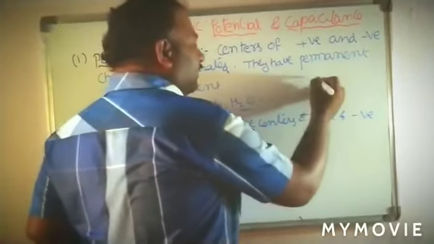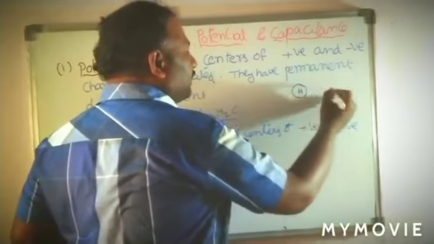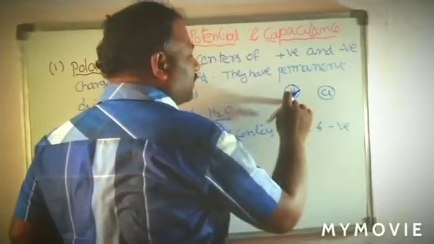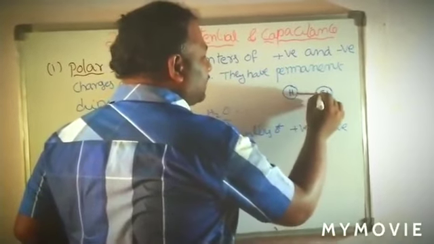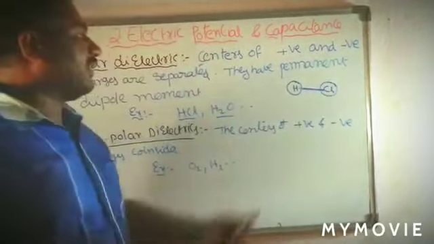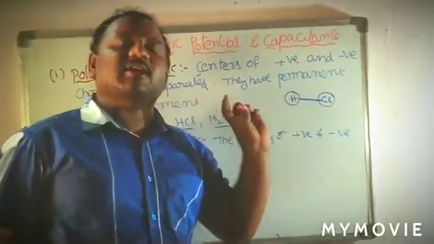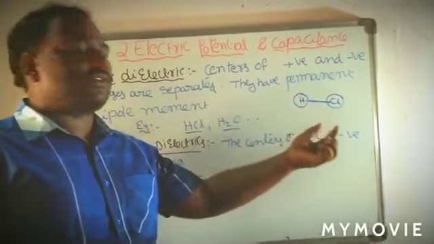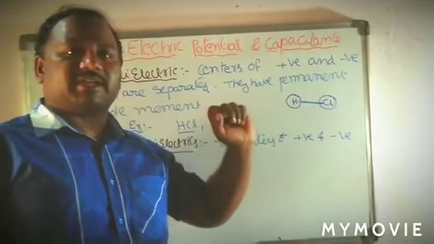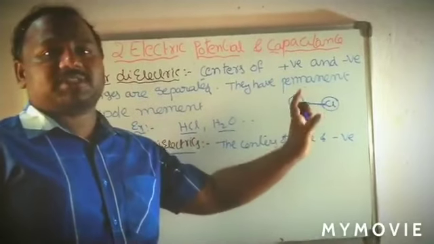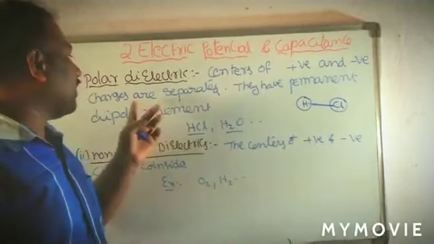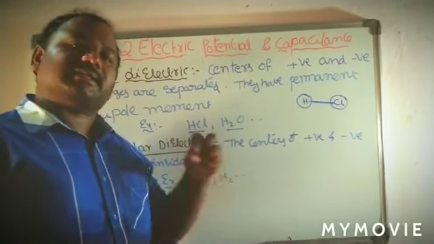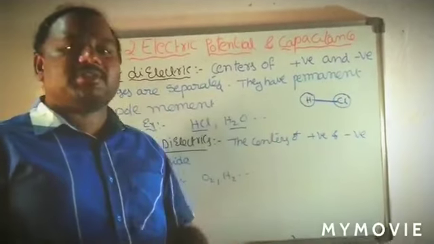Take HCl: H represents one charge and Cl represents the other. For example, one is positive and one is negative, separated by a certain distance. Now it acts as a dipole. These are permanent. If you take HCl, all the HCl molecules exist in this manner, so they are permanent dipoles. That type of dielectric is called a polar dielectric. There is no need to apply any external electric field; they already have dipoles inside.